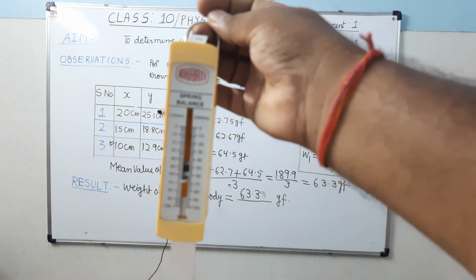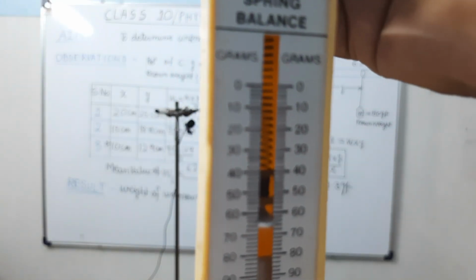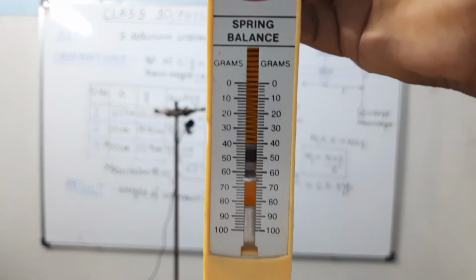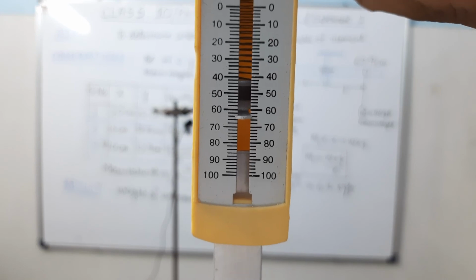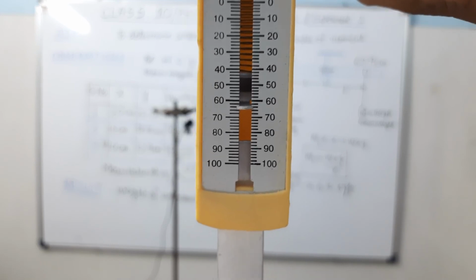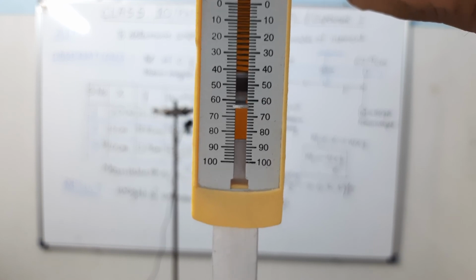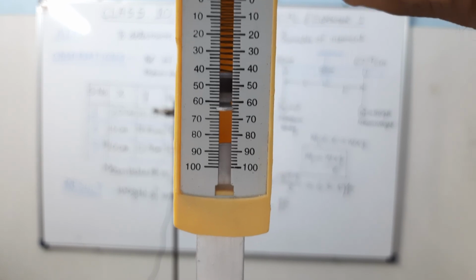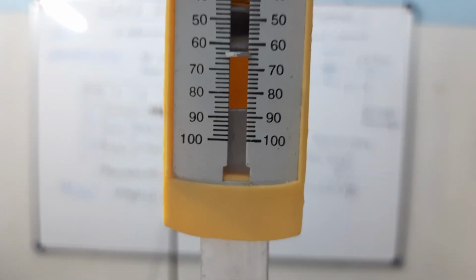What is the position of the pointer? You can see. Let me bring it close to you. The position of the pointer is 60, and each small division is of 2 gram, so 64 gram. But you will take only up to one division, so 62 gram. It comes out nearly 62 gram. It's clear.